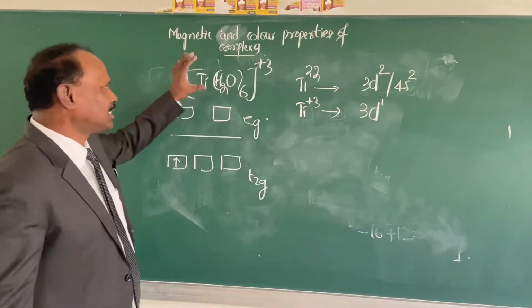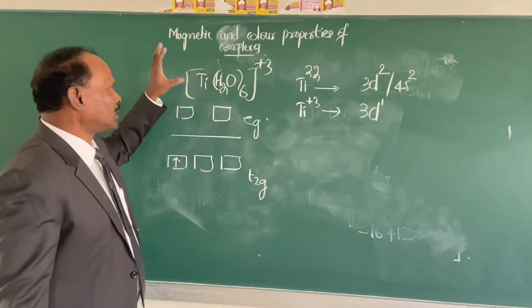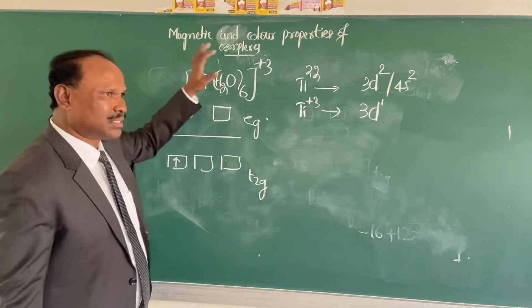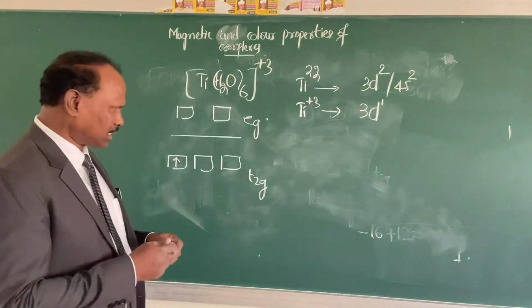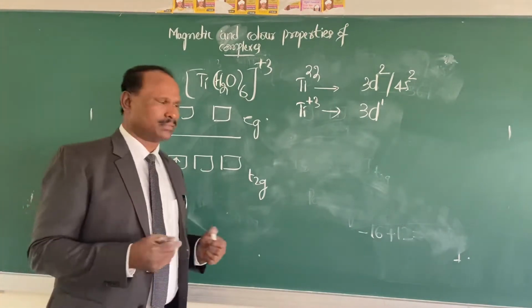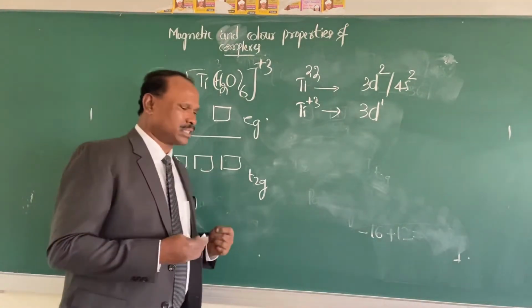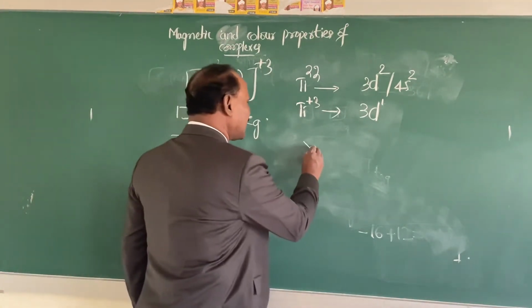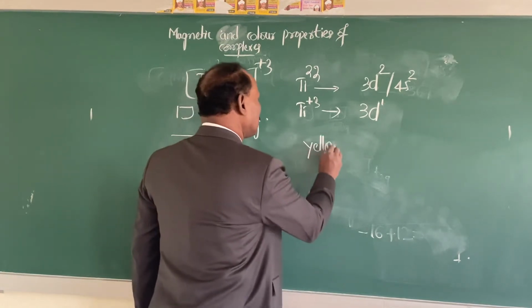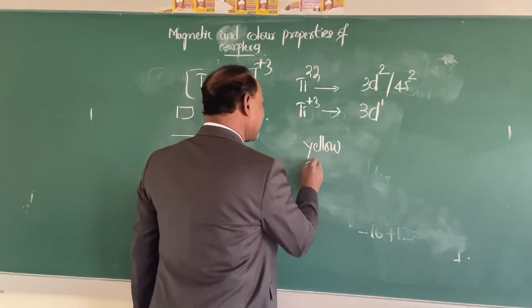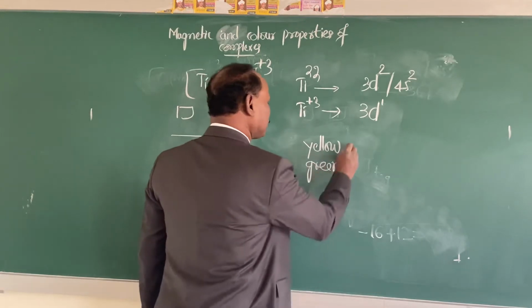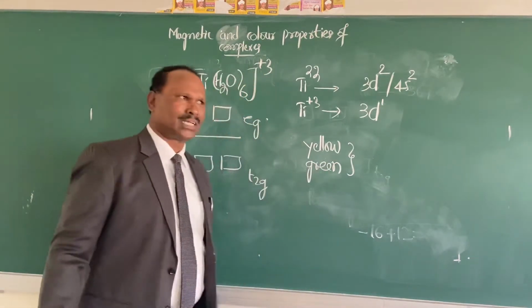So when we place this hexaquo titanium 3 ion, that complex ion, in sunlight, it absorbs from the sunlight yellow and green rays. Followed what I said?